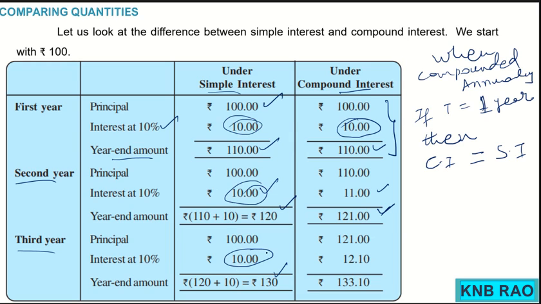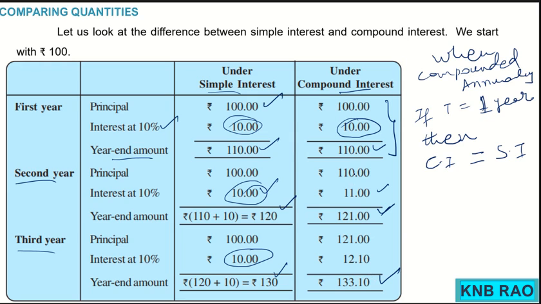That means the principal remains the same for all the years, whereas in compound interest, the principal changes at the end of every year. At the end of every year, the principal becomes the amount of the previous year. That's how you are getting extra in compound interest.